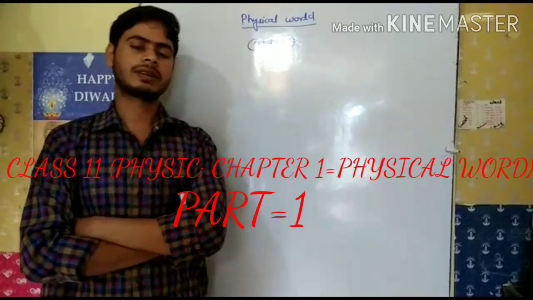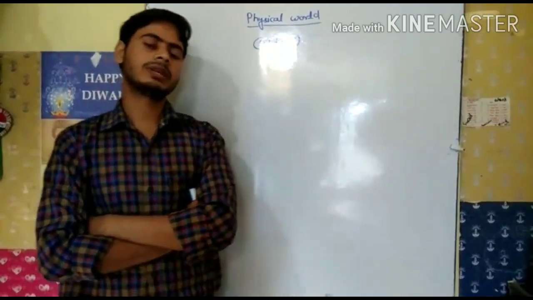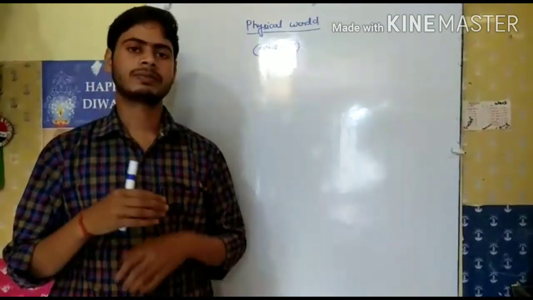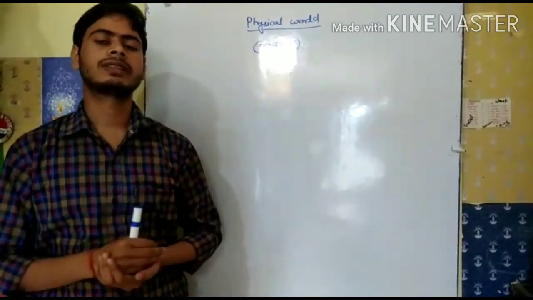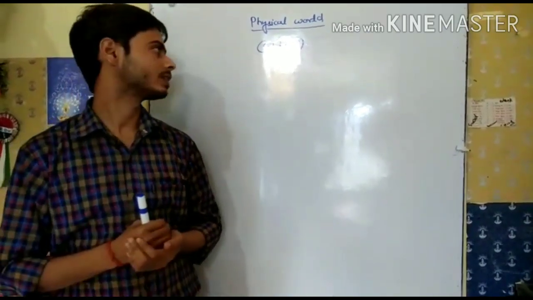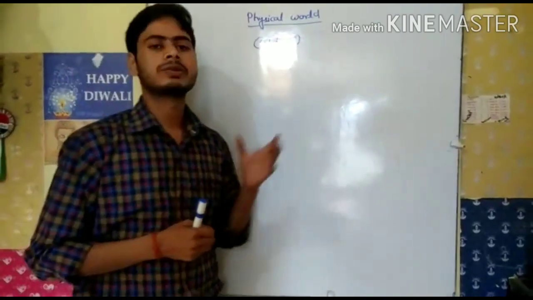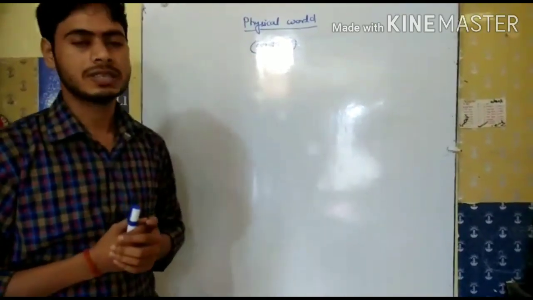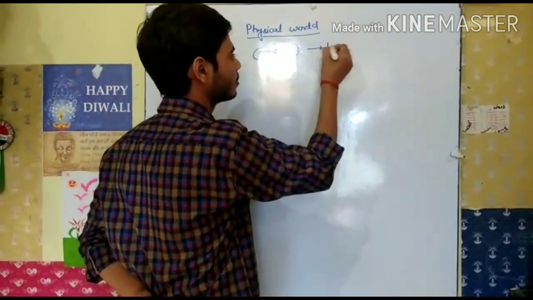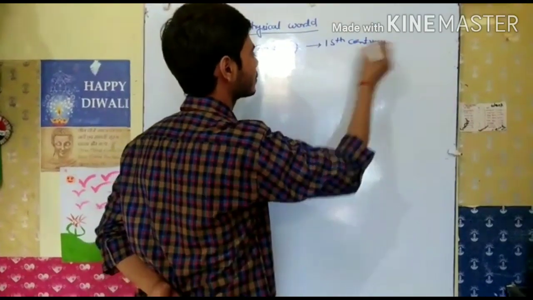A new chapter from NCERT of class 11th, Physical World. In this chapter we will learn about what we will read in class 11th and in class 12th. We have already written something on the board. What is this? It is a 15th century text written in Greek. So we write here: 15th century text.